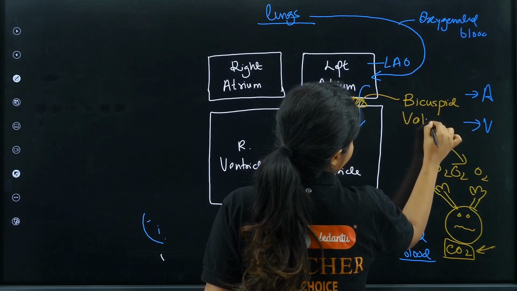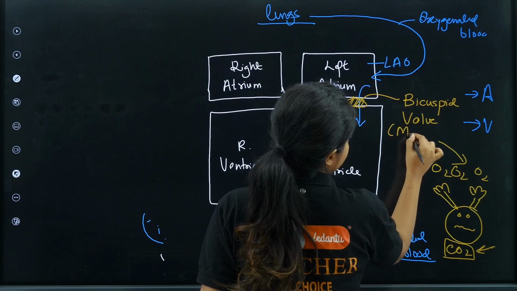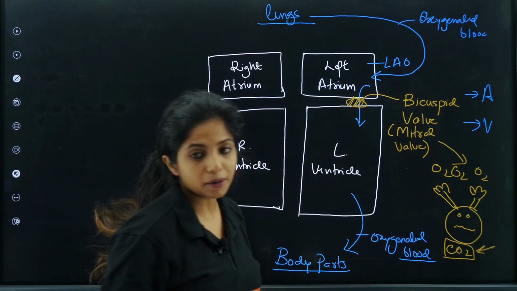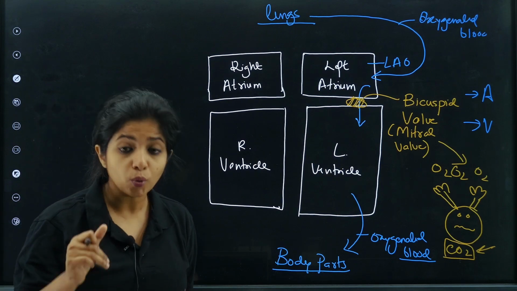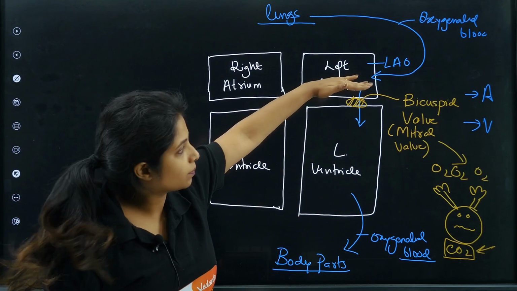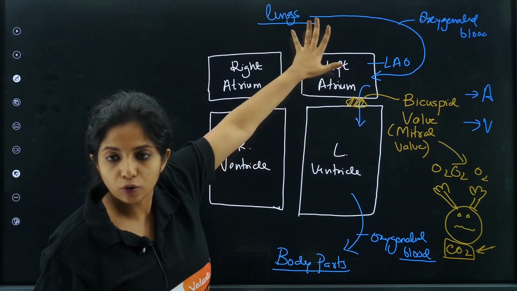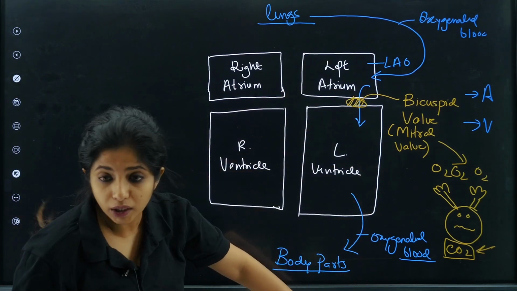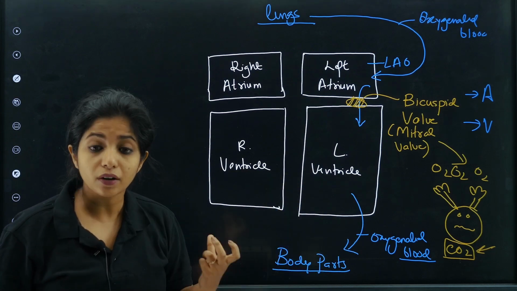Bicuspid valve, or you also call it mitral valve. Can you remember it? Bicuspid valve or mitral valve. Cool? Now, later on, as I said, it will contract, so it won't go back. It will close up so that no blood goes back to the left atrium. Now, when this guy contracts, things have to go from here to the body parts. So that also needs a valve.